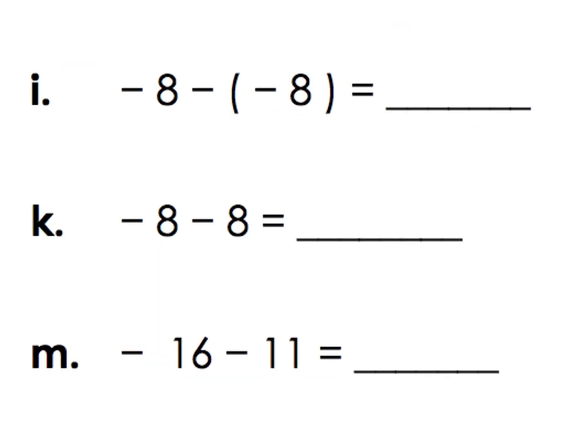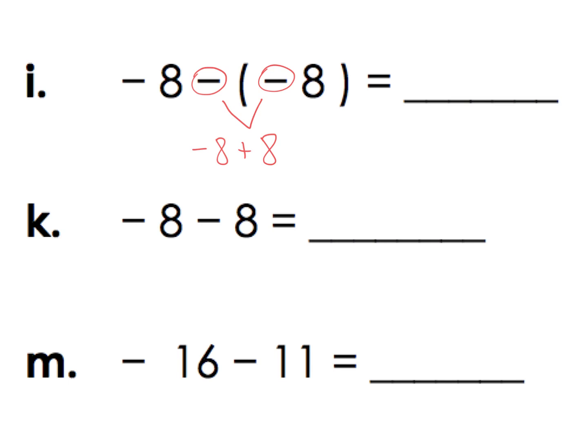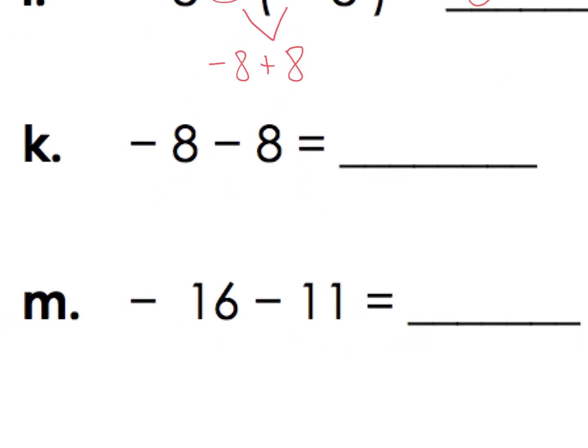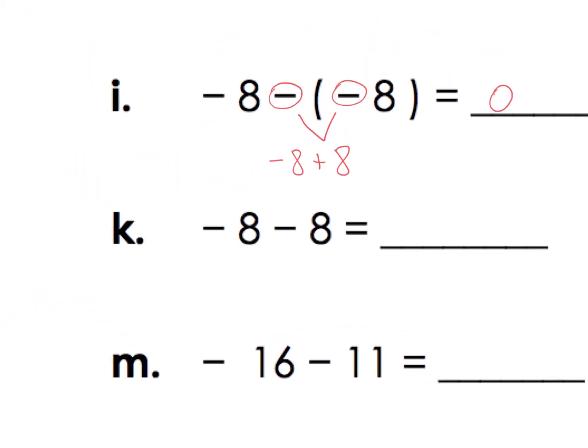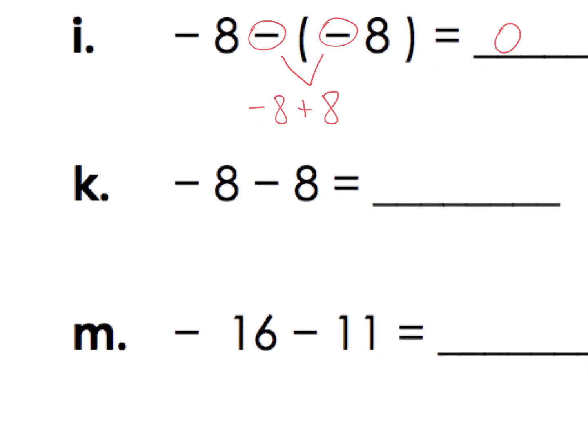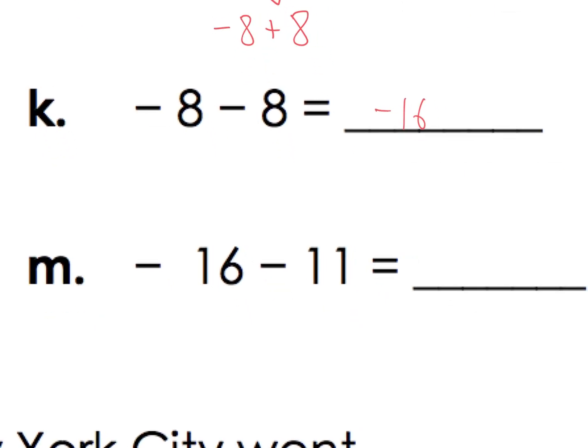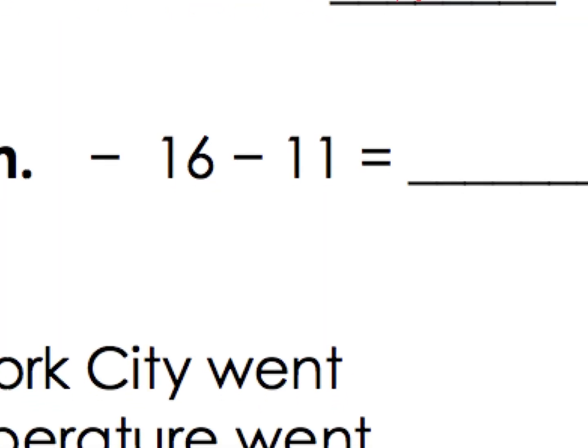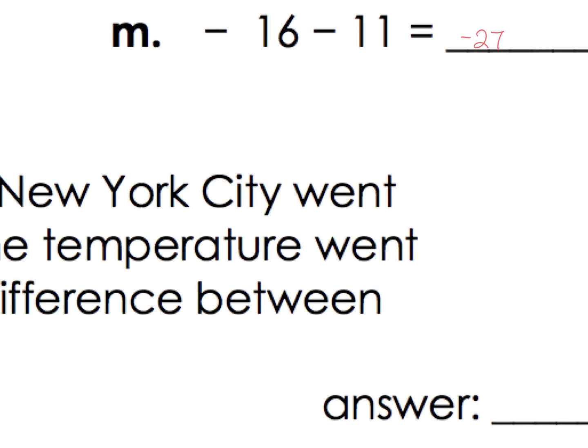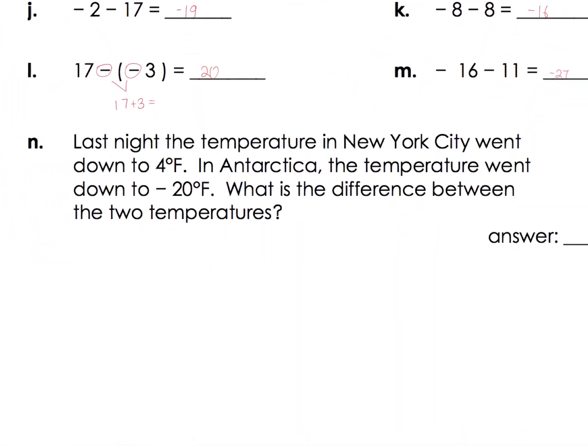Okay, here is one where we have to rewrite it first. Negative 8 plus 8 gives me 0, right? It's going to cancel out there. Is that I? That was I. Okay. Now for K, negative 8 minus 18, negative minus a negative gives me a bigger negative. Negative 16 minus 11, negative 27 here. Good. Okay, let's take a look at our word problem down here.